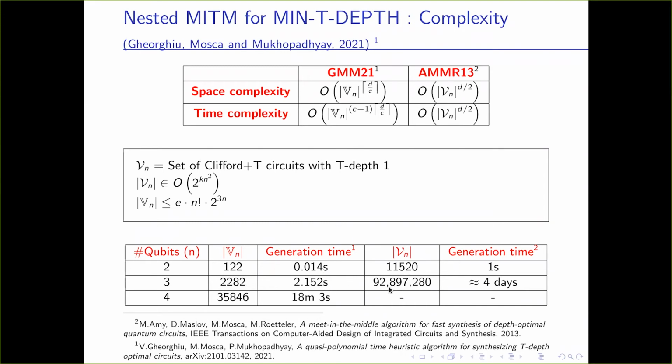Their base set had a cardinality of almost 92,900,000, and the generation time was at least 4 days. They could not even generate this base set for 4 qubits, and we could generate that, and it had a cardinality of 35,846, and it took roughly 18 minutes to generate.